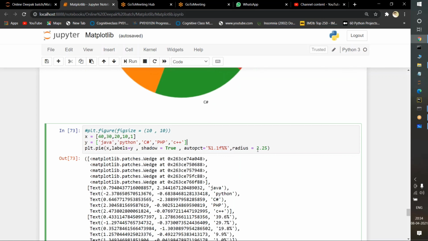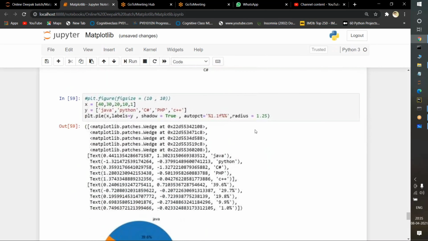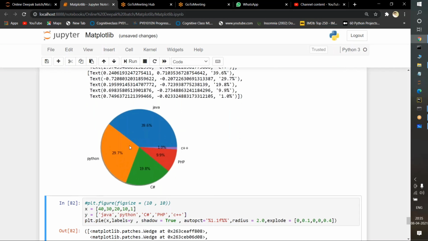Okay, radius. What do you mean by radius? It is the radius of the circle. Simple. If I remove 2.25 and pass 1.25 here and run it, see, the size of the image has been reduced because we have reduced the radius of the circle. A pie chart is in the form of a circle, so we have reduced the circle.